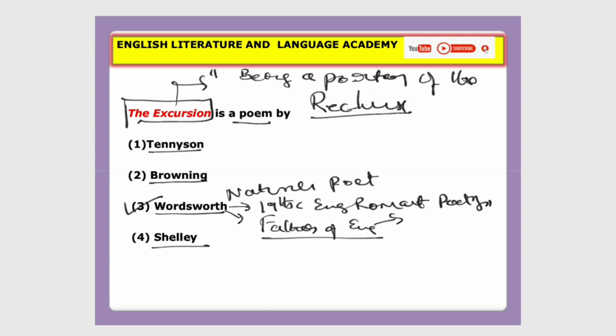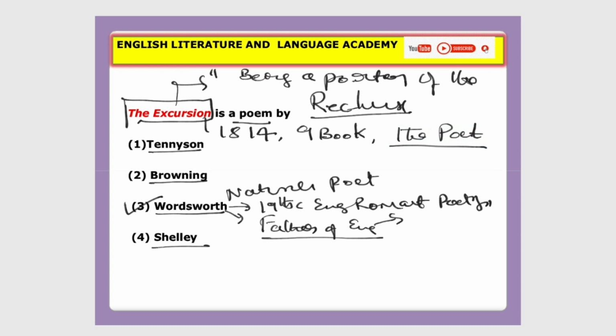So this poem was published in 1814 in 9 books. Please remember, this is very important information about this poem. And who is the narrator of this poem? The poet himself. The poet himself is the narrator of the poem.